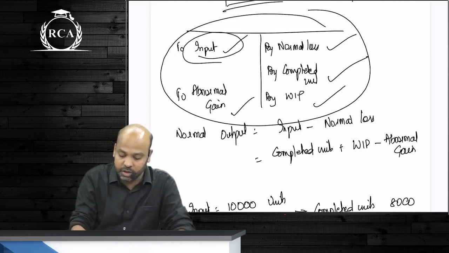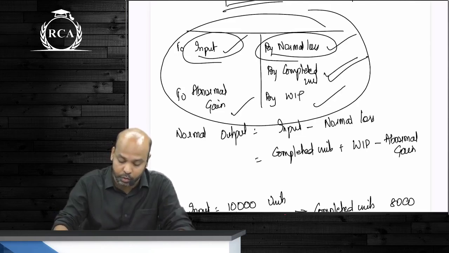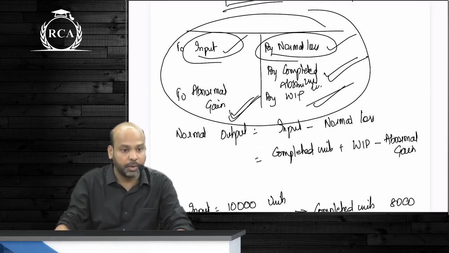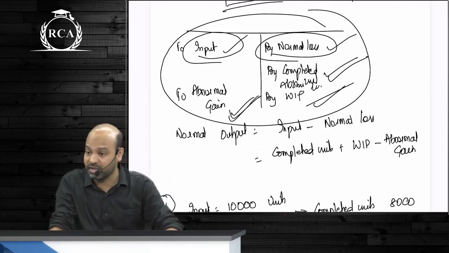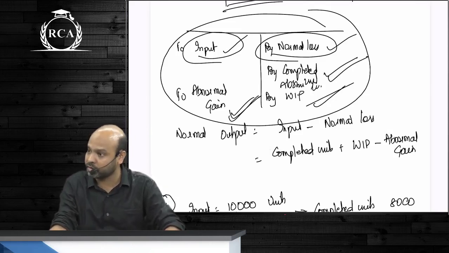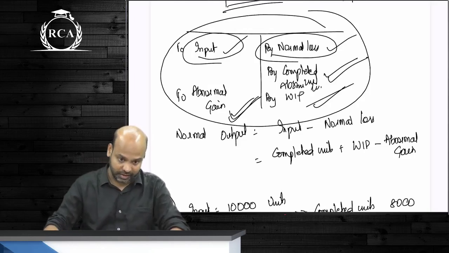In the first 7-8 questions we wrote input minus normal loss. Now, beta, we are writing completed units plus work in progress. If there's any abnormal loss you will add abnormal loss, minus abnormal gain. Abnormal gain should always be written as a negative figure in the statement of equivalent units. Are we all clear about this? Yes or no, guys?